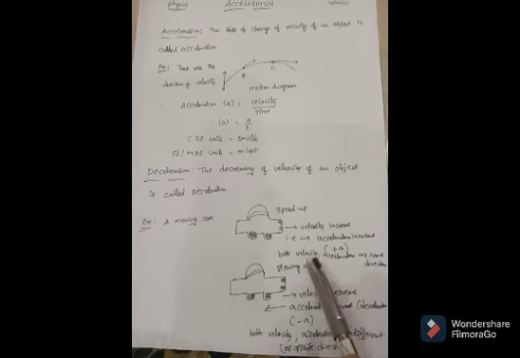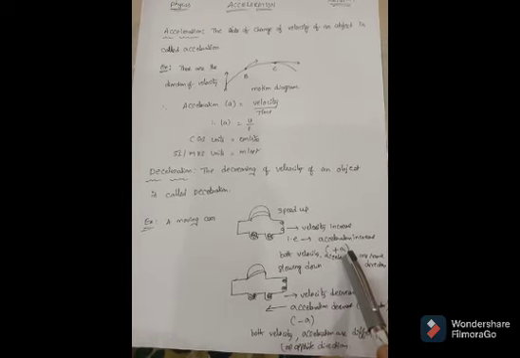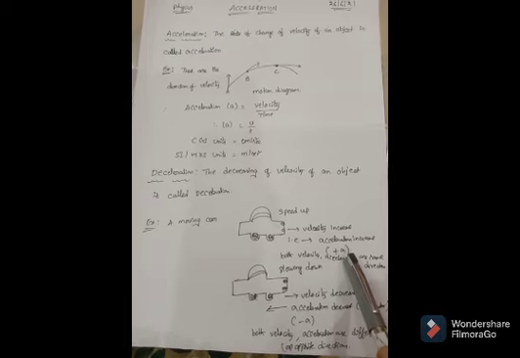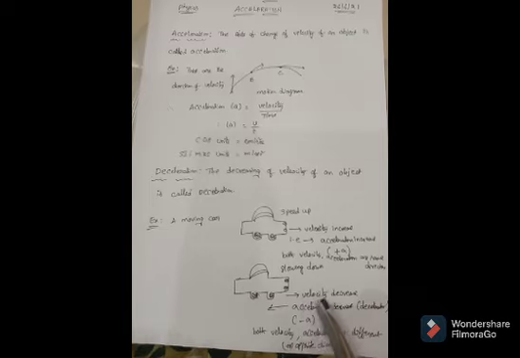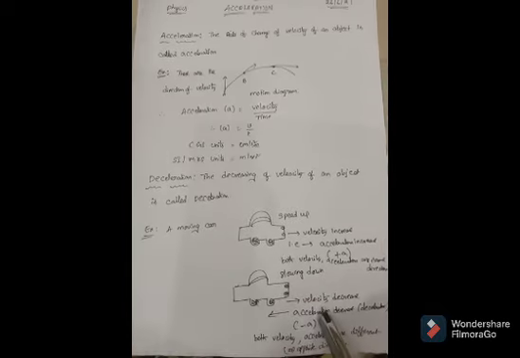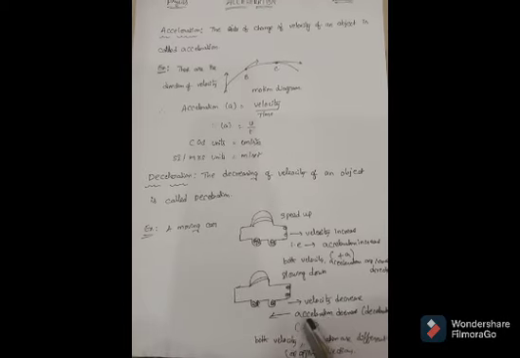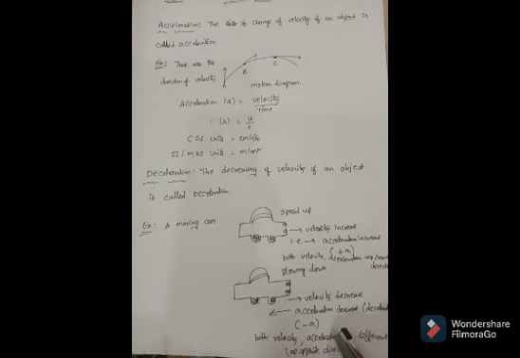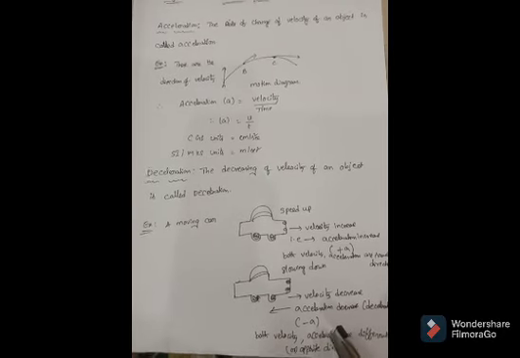That means both velocity and acceleration are in the same direction. That means the acceleration has a positive value. If the car is slowing down, the velocity is decreasing and the acceleration will be decreasing, I mean deceleration. Both velocity and acceleration are in different or opposite directions. That means acceleration has a negative value.